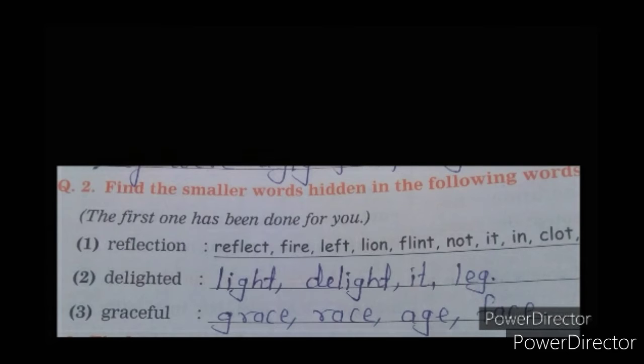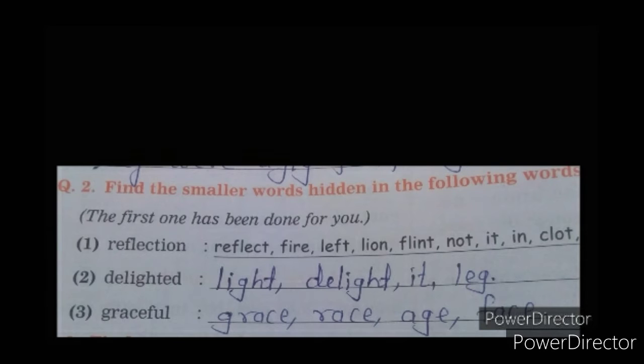And students, once again, find the smaller hidden words. It means from the given word you have to find smaller words. Sometimes these words are there as they are in that word and you copy them, and sometimes you have to take letters from that word and make a new word. Not only fire and reflect, but other words like left, lion, flint, not, eat, in, clot. Like this, you can also find hidden words in the given word.